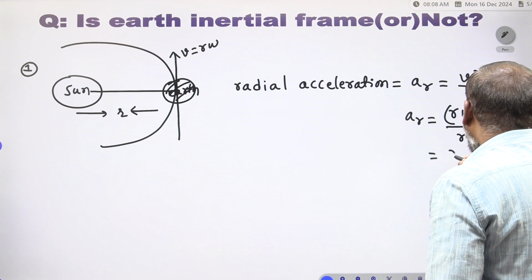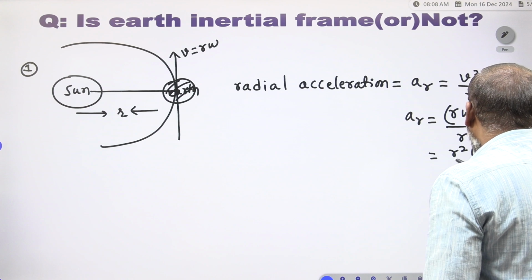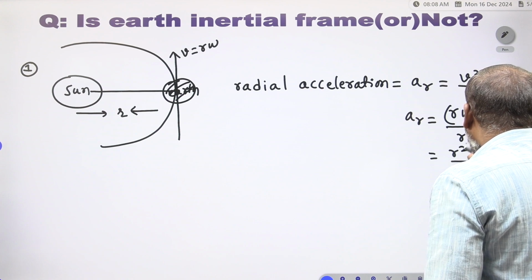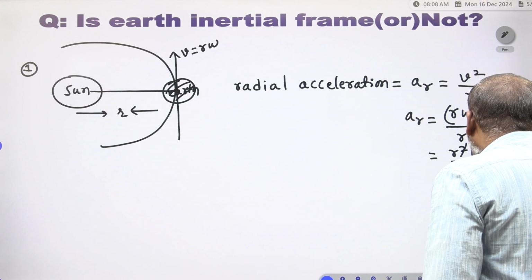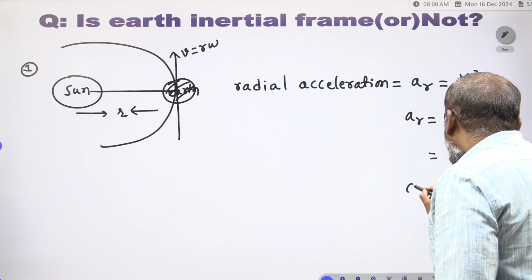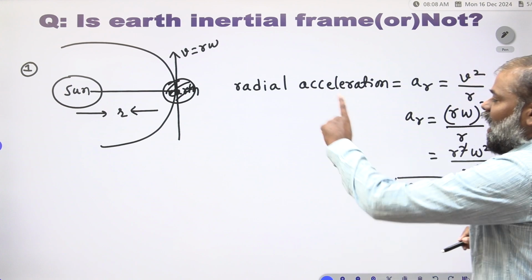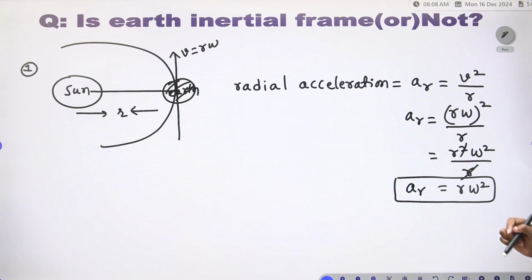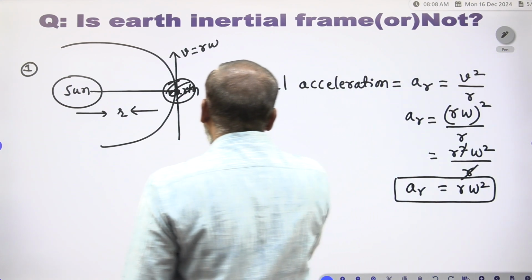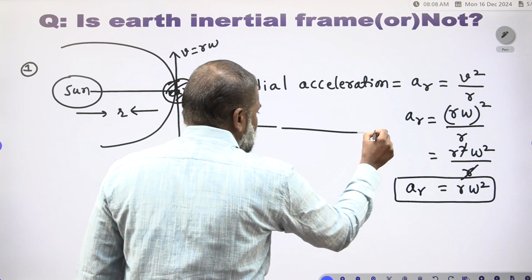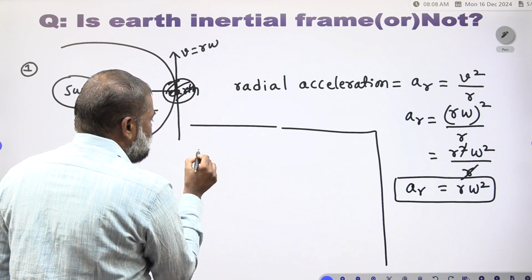So, therefore, R square omega square is divided by R. One R gets cancelled, R omega square will come. What is the R? The distance between the sun and earth. What is omega? Omega is the angular frequency.